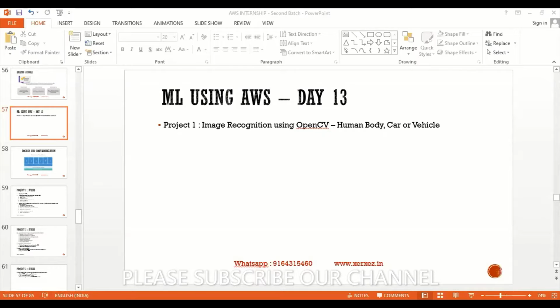OpenCV is a platform which we generally use for computer vision programming. It is a library of programming functions, mainly aimed at real-time computer vision. Originally developed by Intel, it was later supported by Willow Garage. Later on a lot of things were added, but it is a part of, I can say, TensorFlow or Python also. It's very easy to recognize and predict image-related work using the OpenCV system.